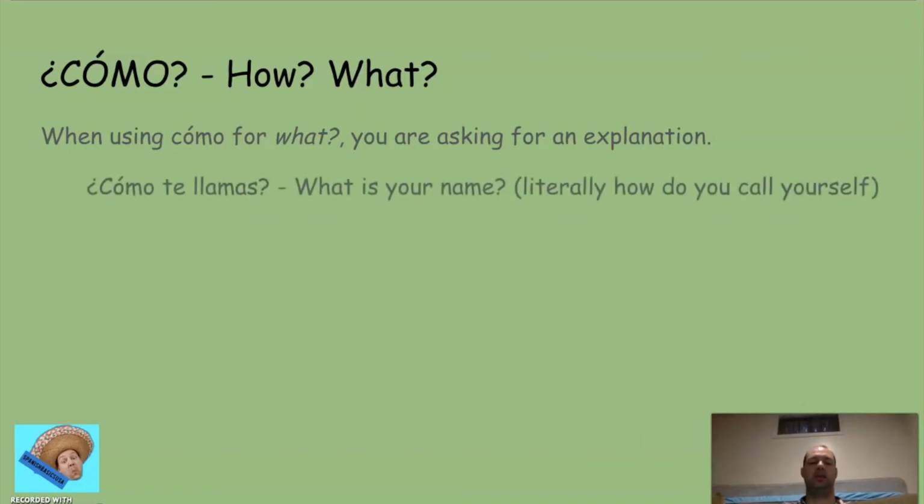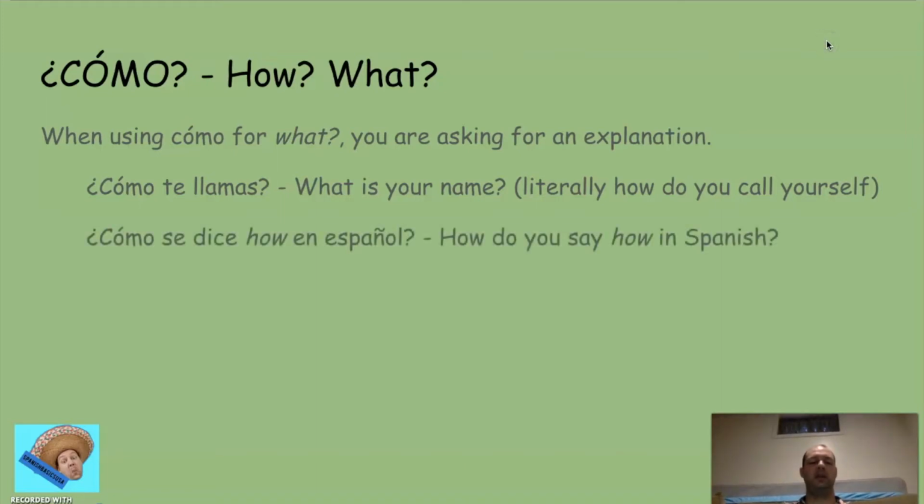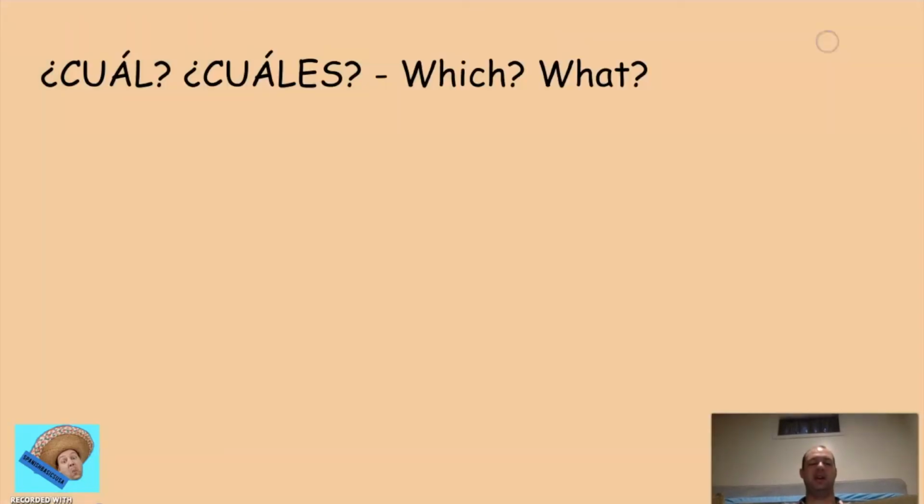All right. A couple examples we have is ¿Cómo te llamas? What is your name? You're literally explaining how do you call yourself? All right. What do you call yourself? And then ¿Cómo se dice how en español? How do you say how in Spanish? That's what that sentence means. We're asking you to explain how you would say the word how, right? And so that's really it there.